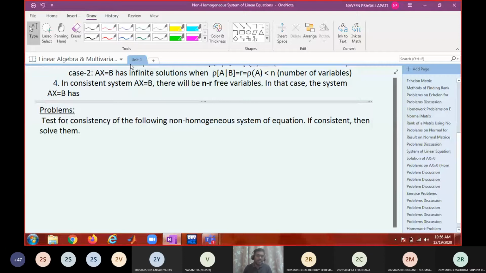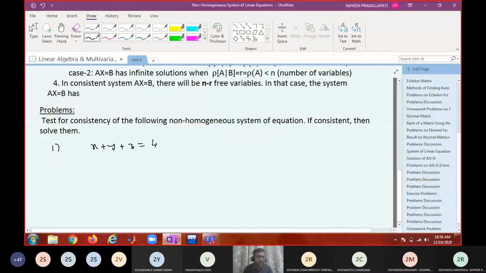Note down the first problem: x plus y plus z equal to 4.